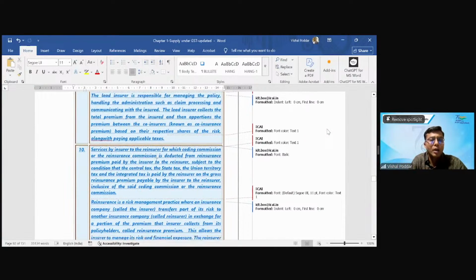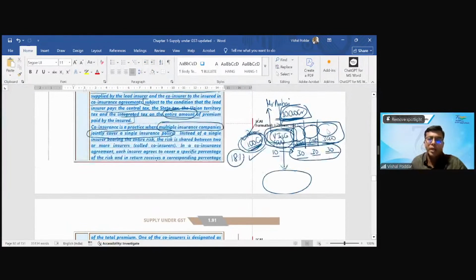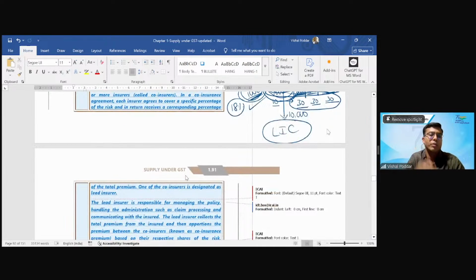And then a similar entry is again made for the other type of insurance, which is reinsurance. So what is reinsurance? In reinsurance, I will take the whole insurance myself, and then I will get the whole insurance done from a big insurance company who has the capacity of doing this, which is LIC, let us say. So I will get it reinsured with LIC.